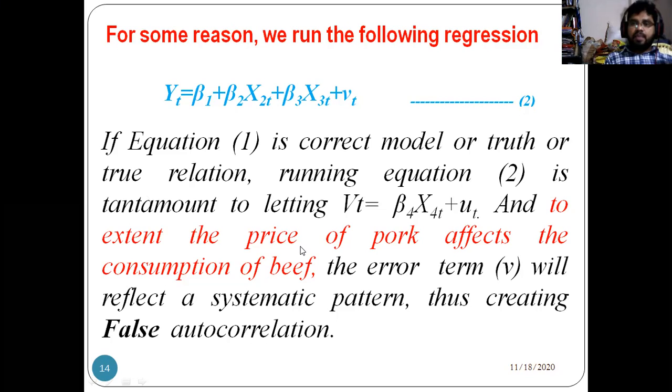So here the price of the pork increases, so they may prefer to eat beef. That's why here the price of the pork affects the consumption of beef. The error term, that is the V, will reflect a systematic pattern, thus creating false autocorrelation. So that is a misspecification of the model.